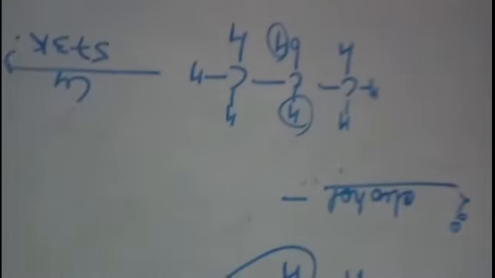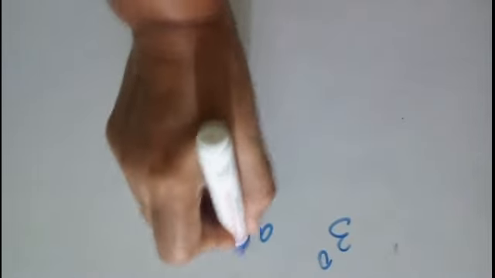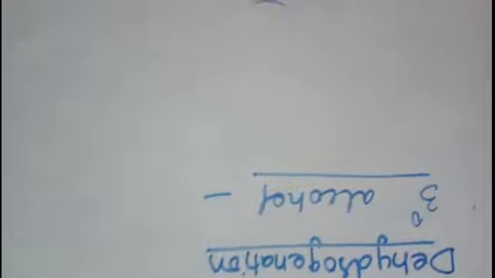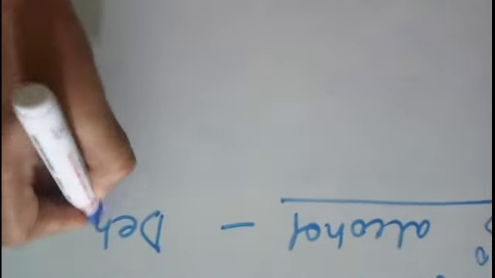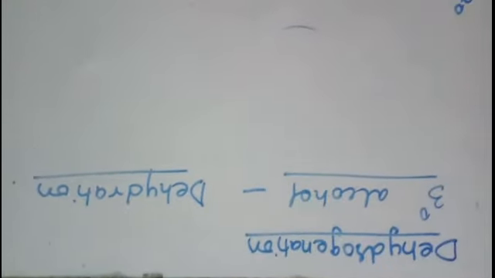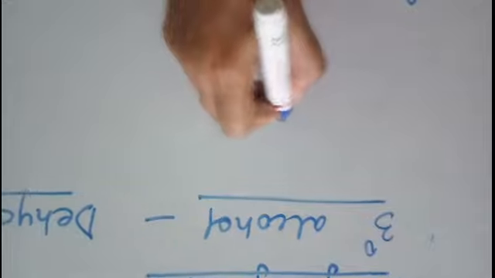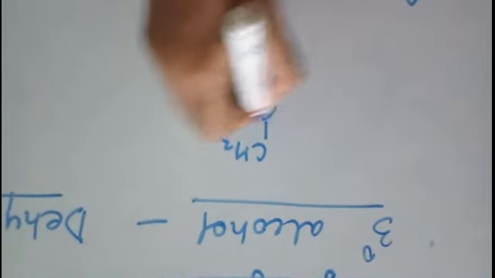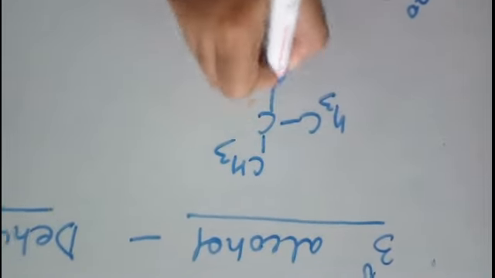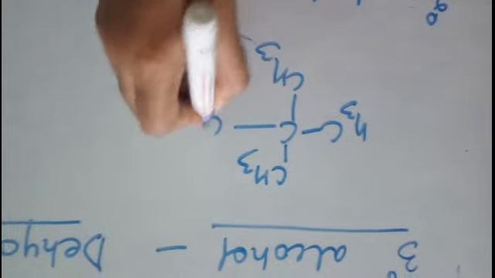Now what will happen if you have tertiary alcohol? I will write here. So if you have tertiary alcohol, in tertiary alcohol, instead of dehydrogenation, dehydration takes place. Right? What is dehydration? Dehydration means removal of water. So dehydration takes place, and let us take one tertiary alcohol. This is tertiary butyl alcohol.